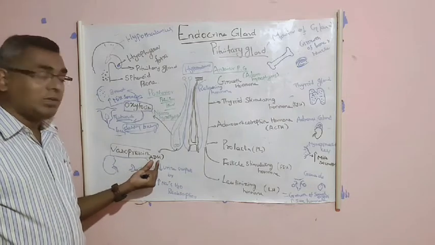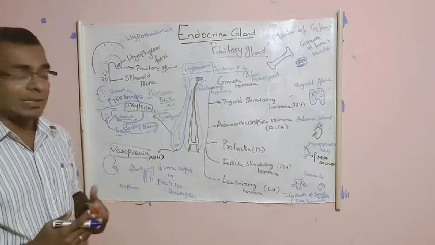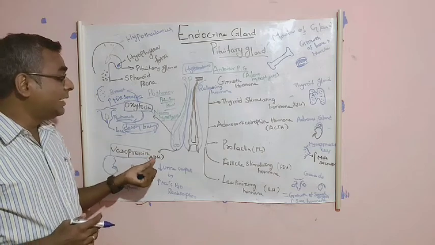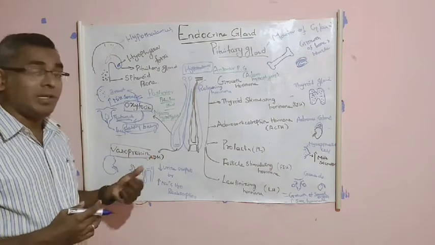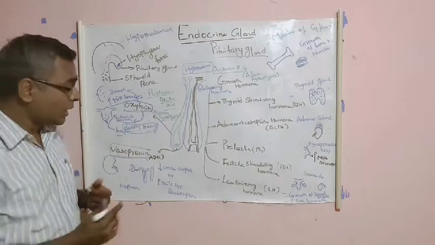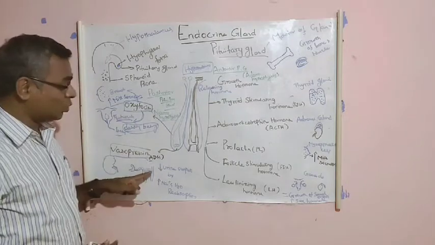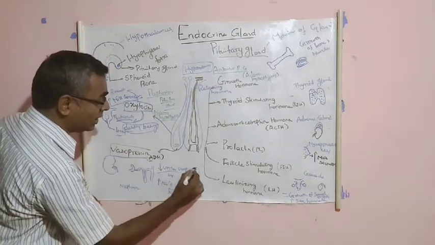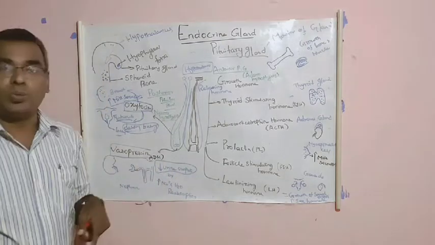And the second hormone is vasopressin. Another name for vasopressin is ADH. AD means antidiuretic hormone. Diuresis means increasing the urine output. Anti means opposite. That's why this hormone's function is to decrease the urine output. It decreases the urine output by acting on the kidney nephron. How does it decrease the urine output?